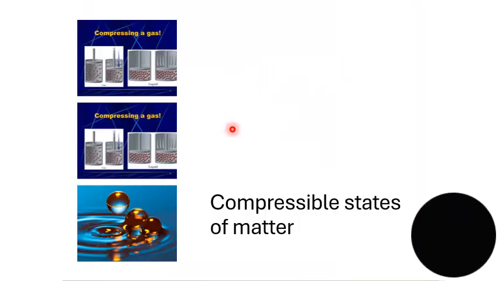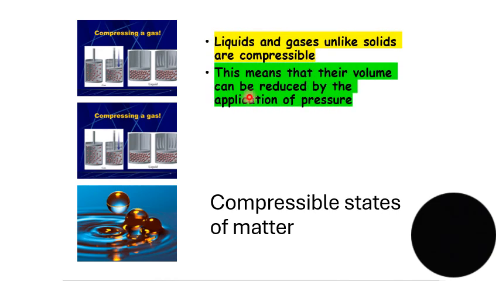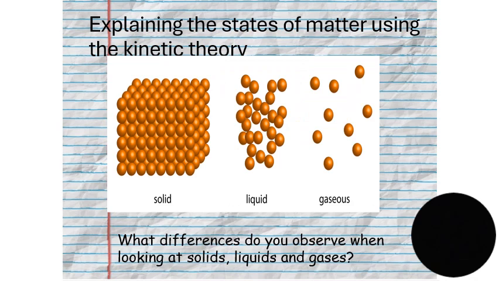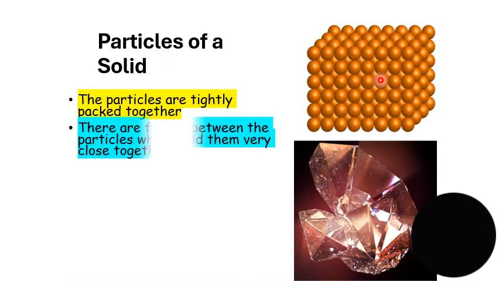Now we'll talk about compressible states of matter. So here we have liquids and gases that both can be compressed, unlike solids. This means that their volume can be reduced by the application of pressure. And this can happen because liquids and gases, unlike solids, they can move.